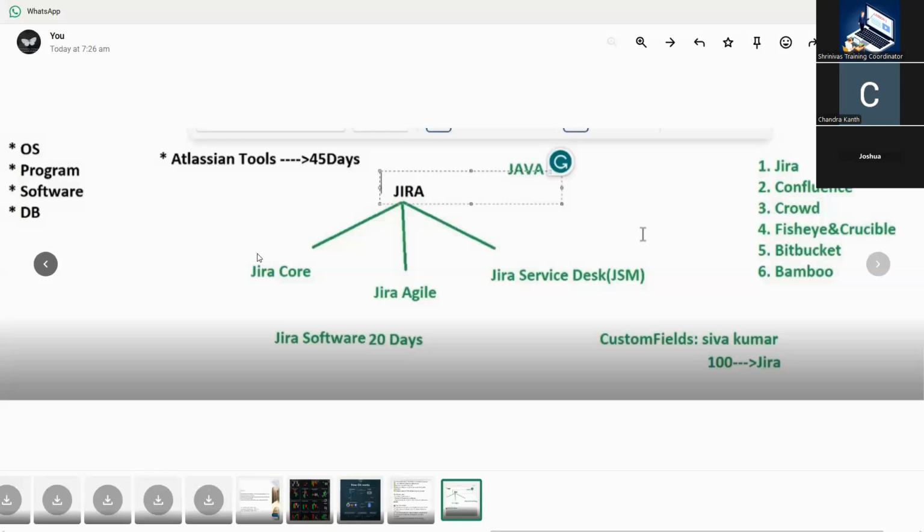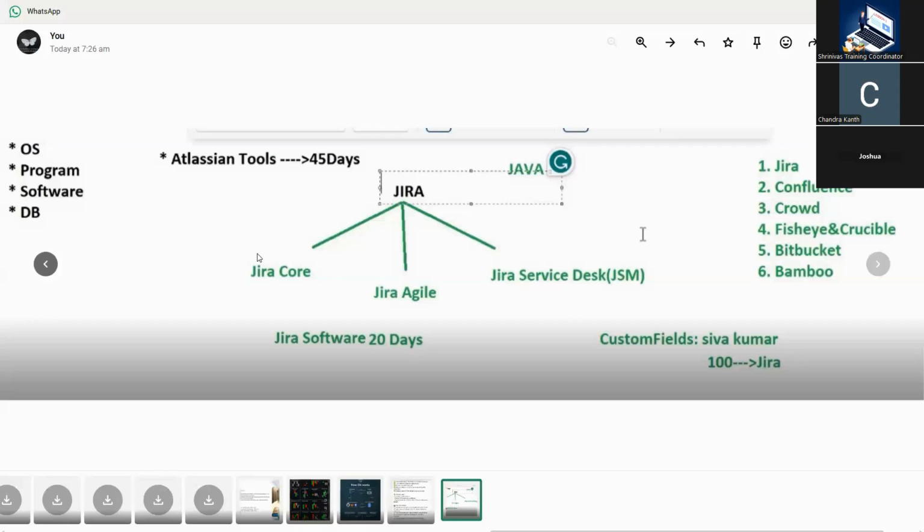Next, JSM, Jira Service Management. We use Jira Service Management for customers raising requests. For example, you purchased an iPhone and had some problem within 3 months, so you have to raise a request. They provide a portal, a WhatsApp number, a customer care number, or an email. These types of things come under JSM, Jira Service Management.